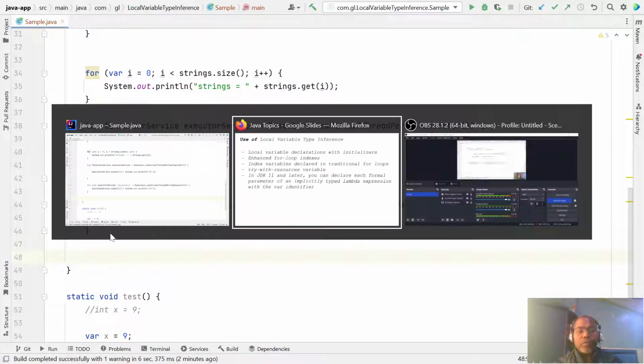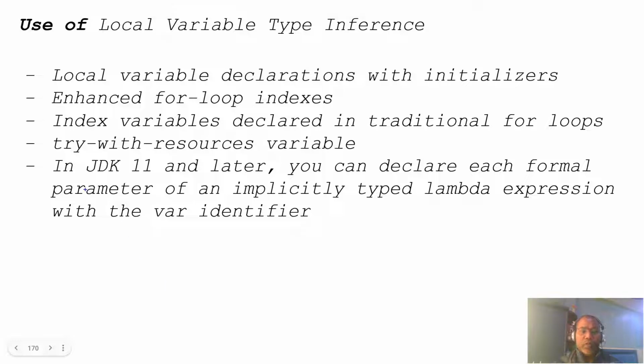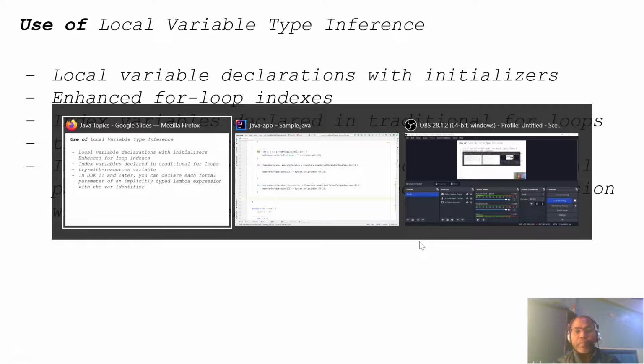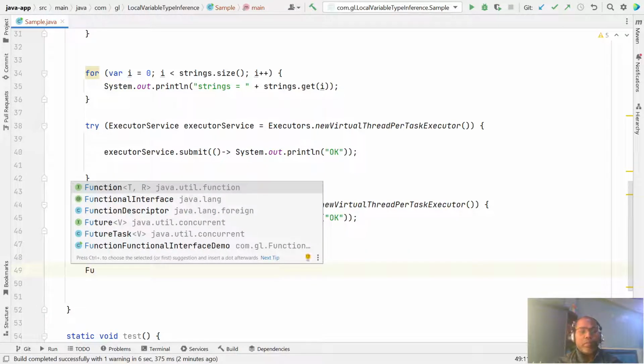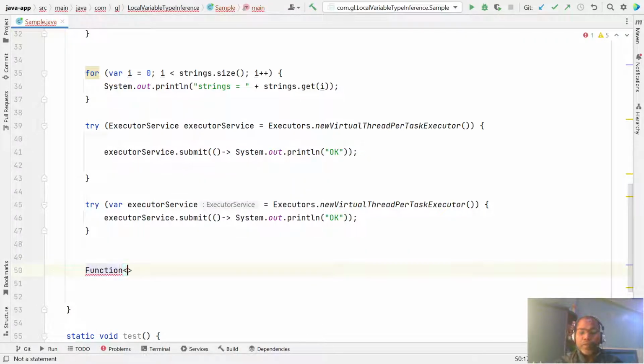So one more place where you can use var is a lambda expression. Sometimes we are declaring a lambda expression. In a lambda expression, you can either specify the data types or let them be inferred automatically. Let us take an example, like one function that takes one integer and returns another integer. Let's say the function is increment.